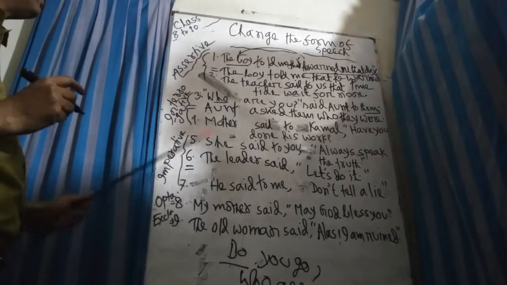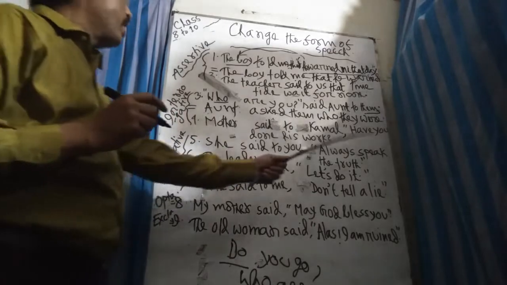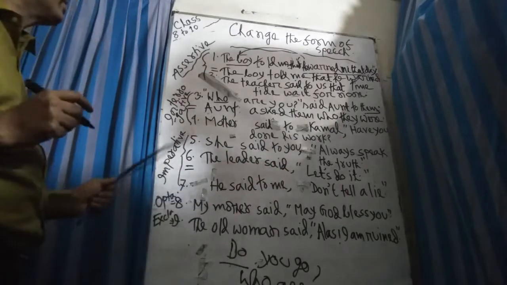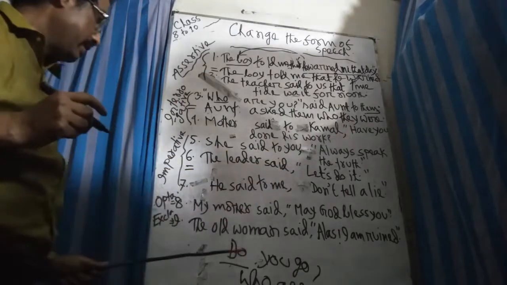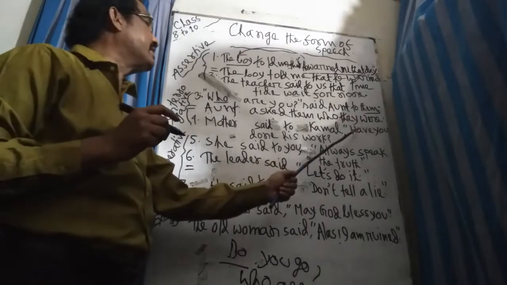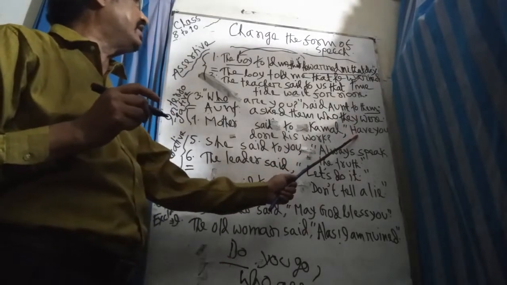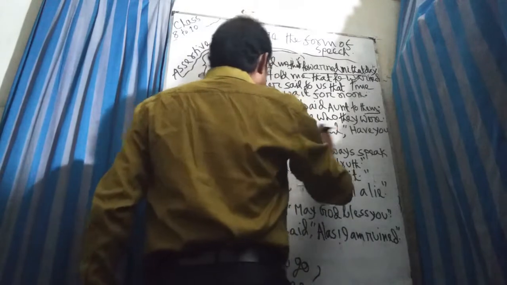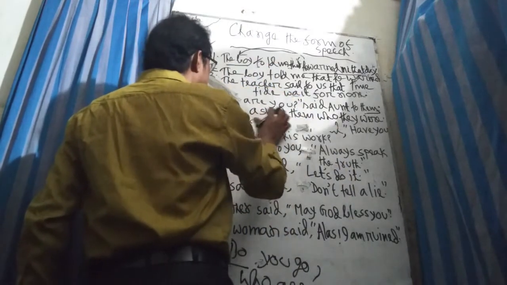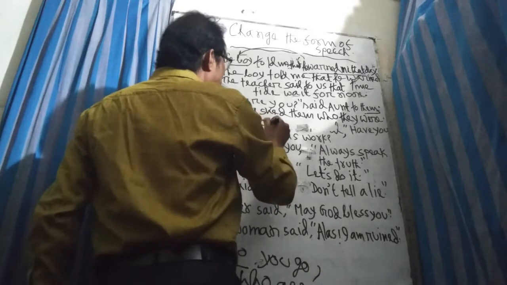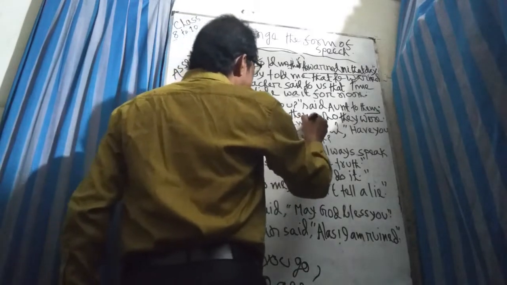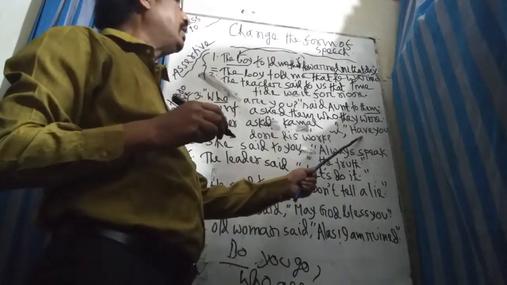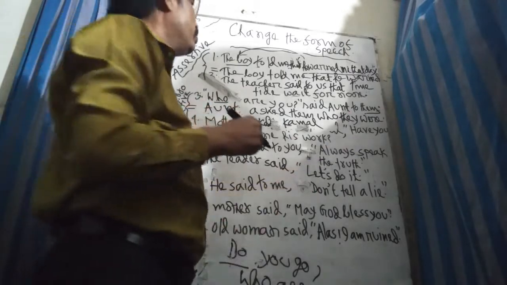You students, you just remind it. I would like to remind it a second time. Mother said to Kamal, "Have you done your work?" You see, with the auxiliary, it is also an interrogative sentence. These are two interrogative sentences. Have you, the auxiliary verb have, and the sentence starts with have. The sentence has been made by an auxiliary verb. So it is an ordinary interrogative or close-ended question. So you have to change the reporting verb. The reporting verb is changed into asked. Mother asked Kamal.